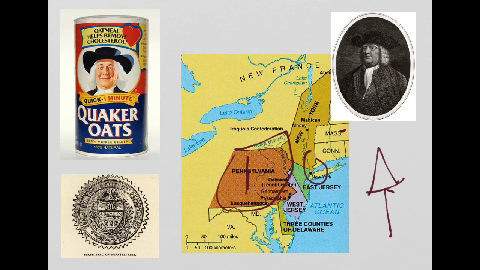Well, William Penn was a Quaker. Notice Quaker Oats, William Penn. And the Quakers, it's a religious group that made a home in Pennsylvania. A few things I want you to know about the Quakers. First of all, they were separatists. They did not try to purify the Church of England. Separatists. Secondly, they viewed all men as equal, regardless of your race, your color, or your social status.